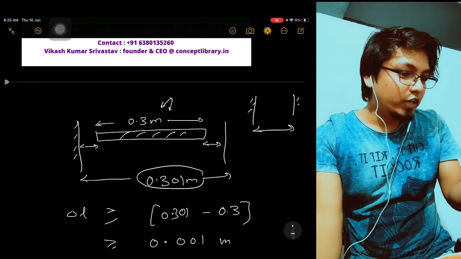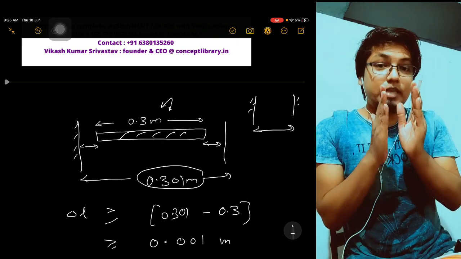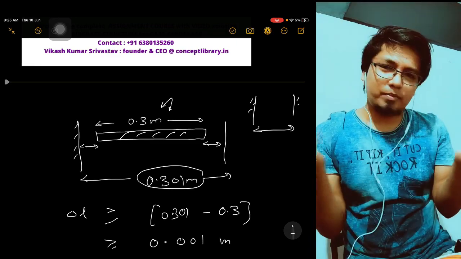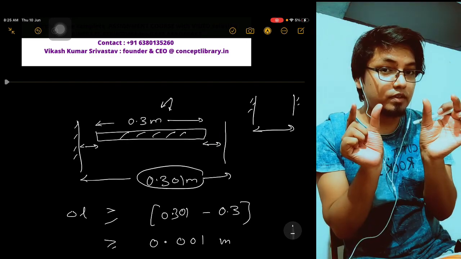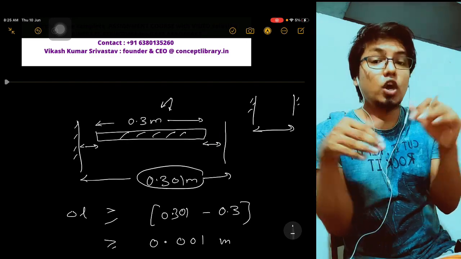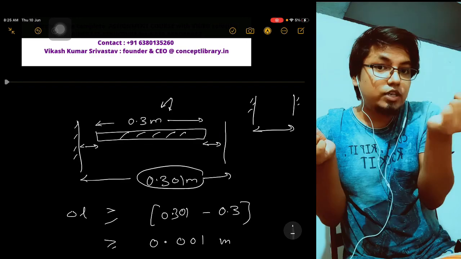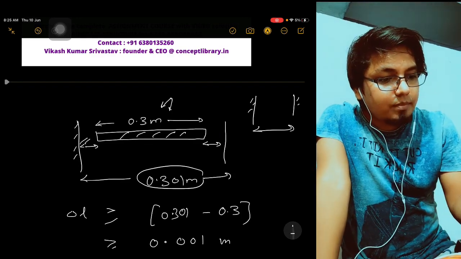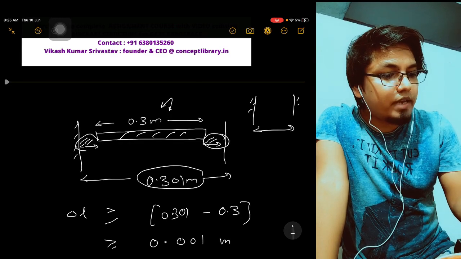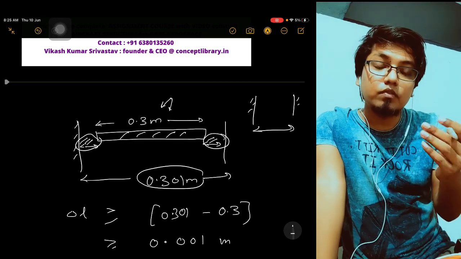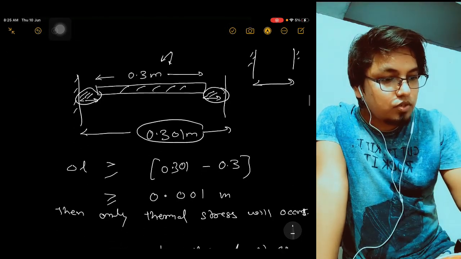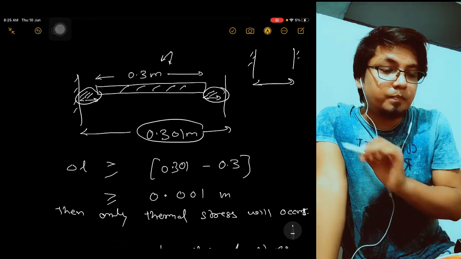So you can see here, we are placing the rod exactly in between, right? Either you place it in between or you place it on one side, it does not matter, because the main thing is the expansion, the gap. Either you find this gap and this gap and add them, or you keep the rod on one side and calculate the total gap on one side, it does not matter. Okay, so see, one gap is here and one gap is here. This total expansion will come when you increase the temperature.